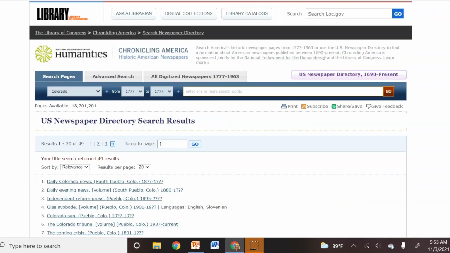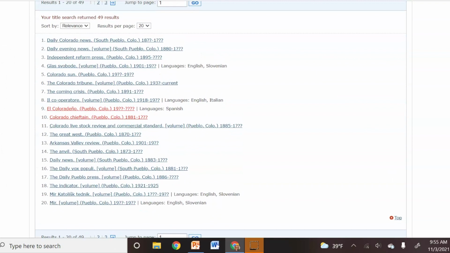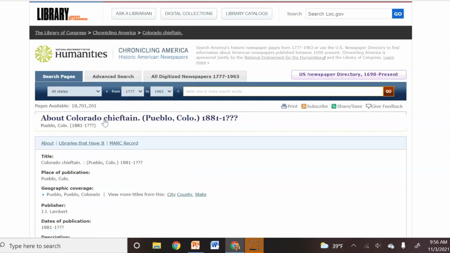And here I find some that are not going to be relevant for the time period I'm interested in, maybe, because sometimes they don't know the full run of the newspaper. And then some also you're going to find duplicates for because the newspapers sometimes change names. So click on a search result to look at one that might be interesting to you.